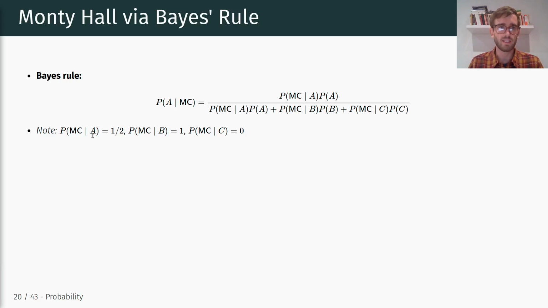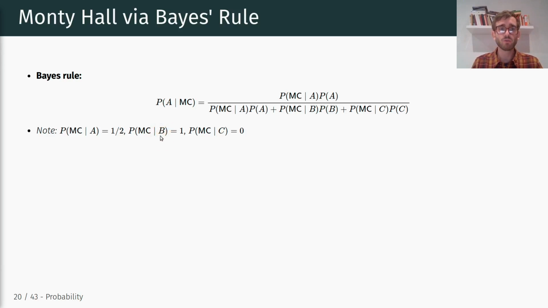Okay, so there are a couple of things to note here. One, of course, is that the probability of Monty revealing C conditional on A actually holding the prize is 1/2. So if the prize is behind door A, then Monty has basically a 50-50 chance to choose either C or B, because Monty, of course, wouldn't reveal the prize, so it would be a 50-50 chance which door would be revealed.